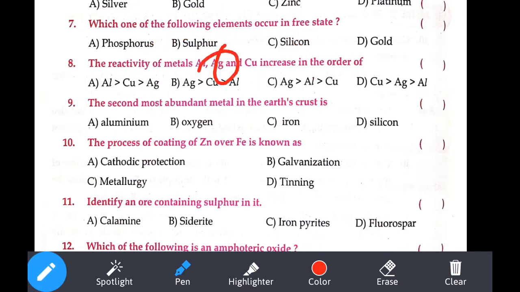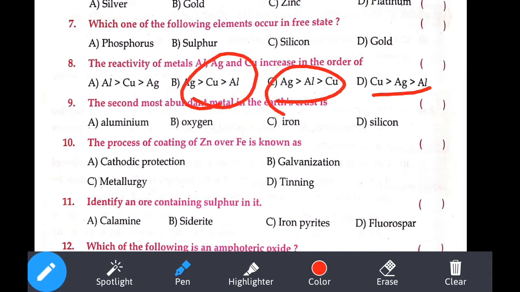Usually you know that silver comes under low reactive, so that comes at the last. If you observe this series, nothing is coming at the last, so all these three are wrong. So we can simply say it as option number one only, right? Understood or not, everyone? So option number 1. Sorry. See the next question.